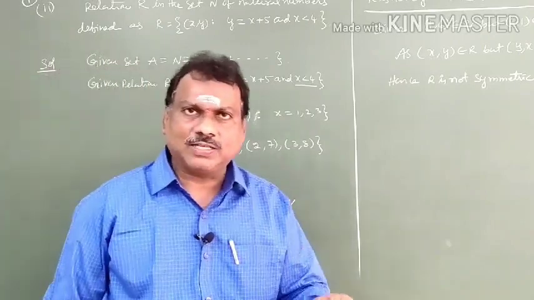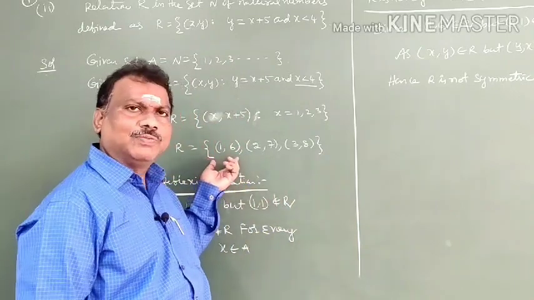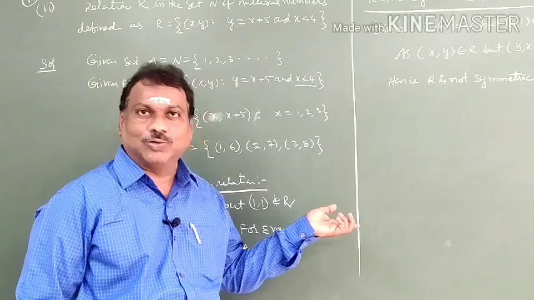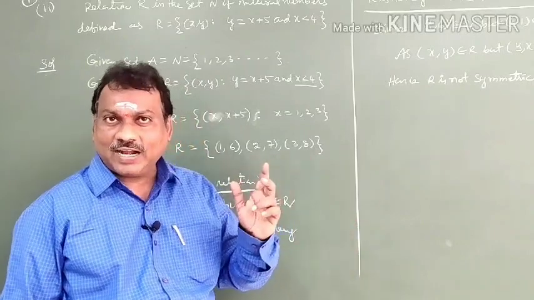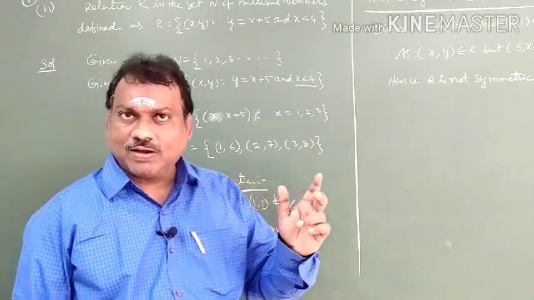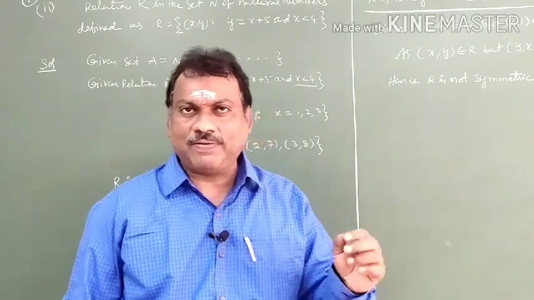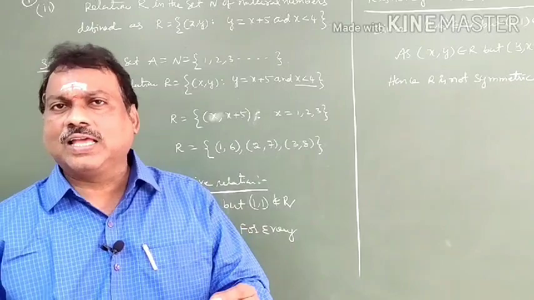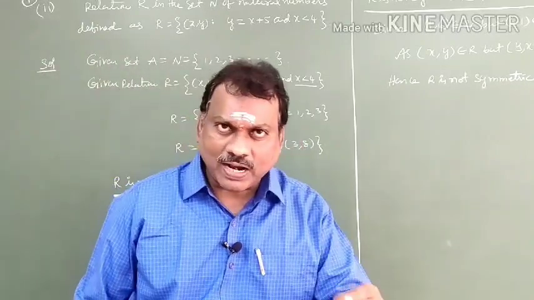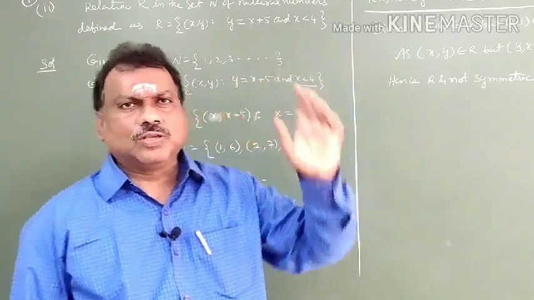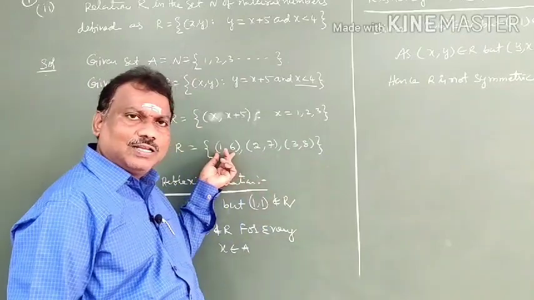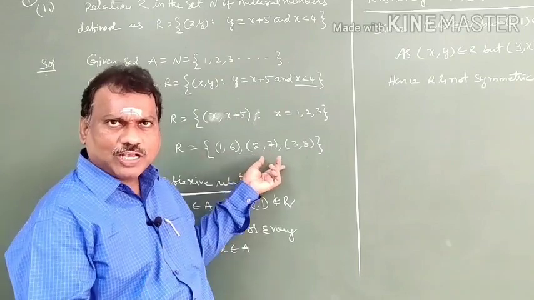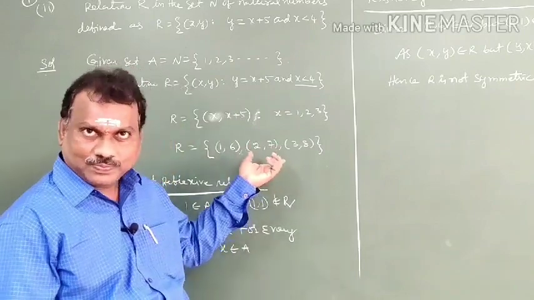Here only (a, b) is possible, there is no (b, c). Obviously there is no (a, c) also. It is in the second definition of transitive. I told you: if (a, b) belongs to R, (b, c) does not belong to R, then (a, c) also does not belong to R. It is true. So it is transitive.